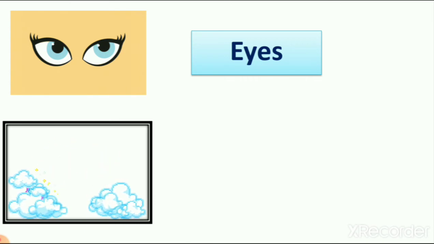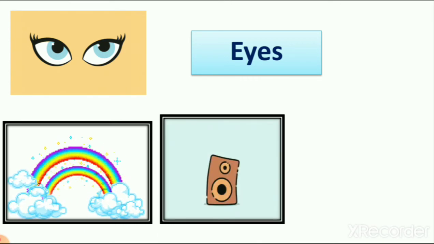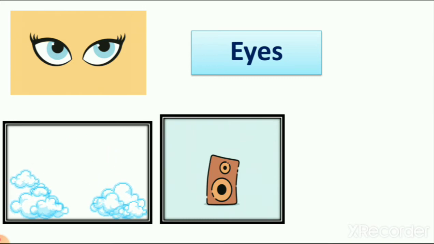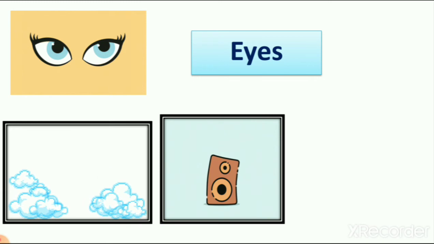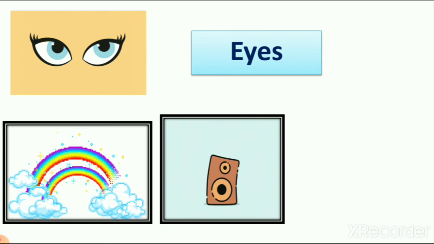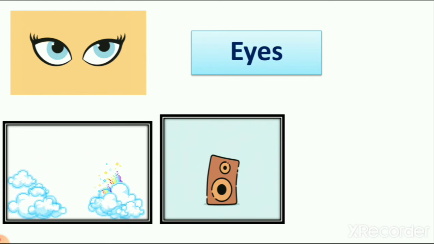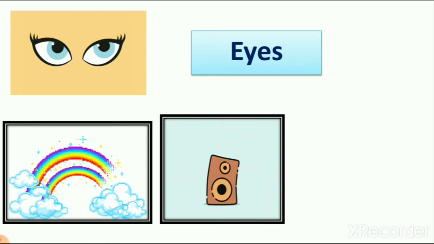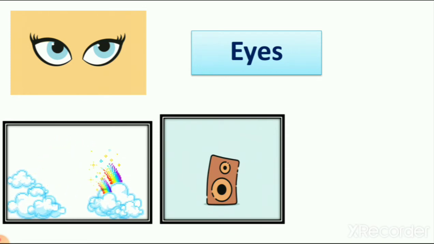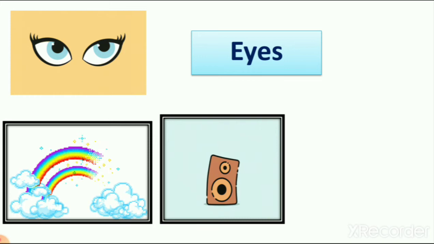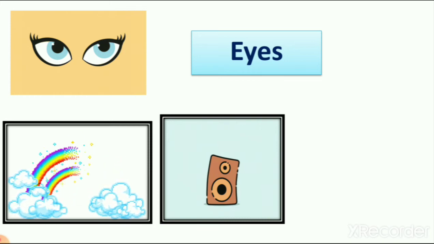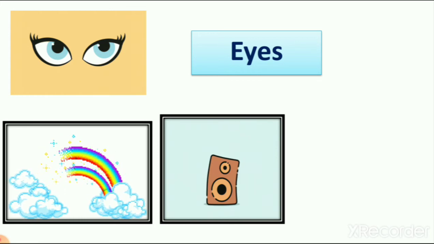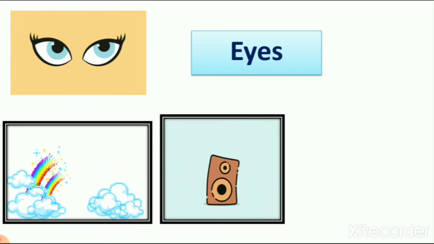Now let's see the second picture. What is this? It is a speaker. Right or wrong? Yes. Now when you listen to a voice from a speaker, which body part are you using? When you listen to anything from TV, when you listen to anything from mobile phones, which body part are you using?